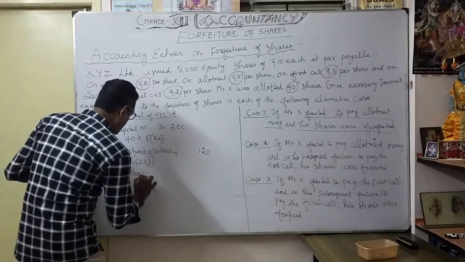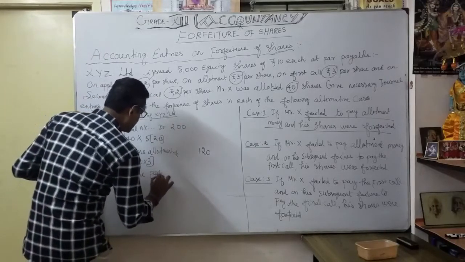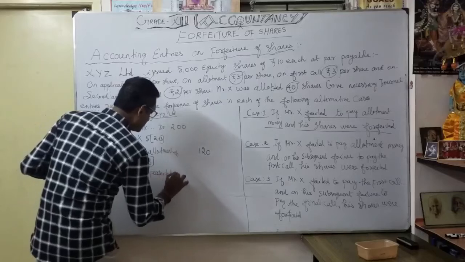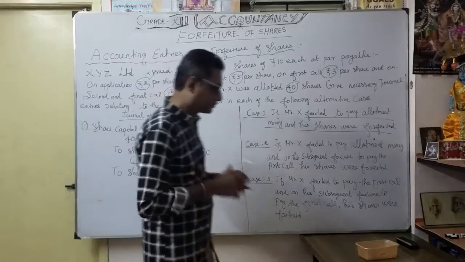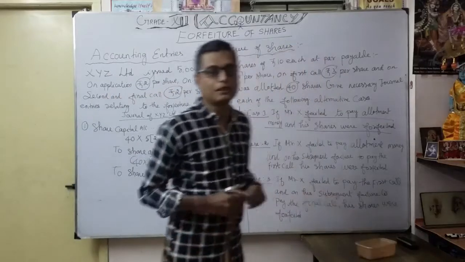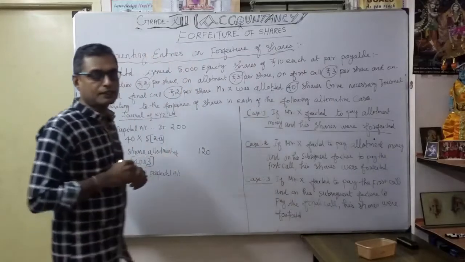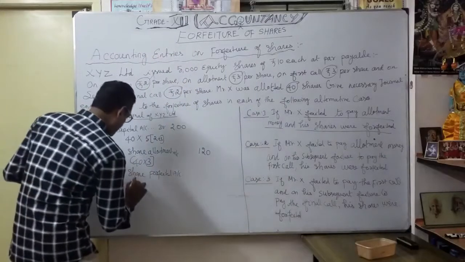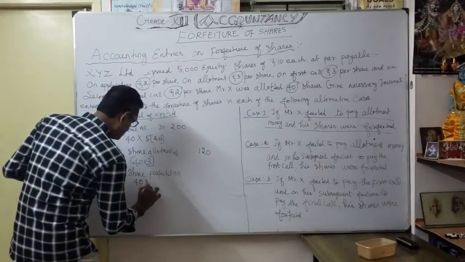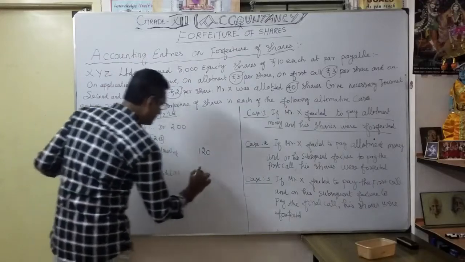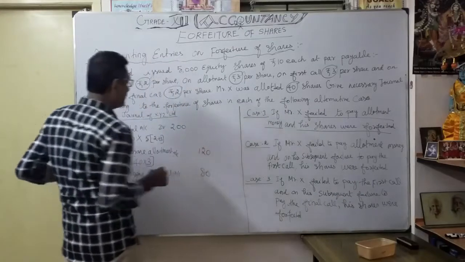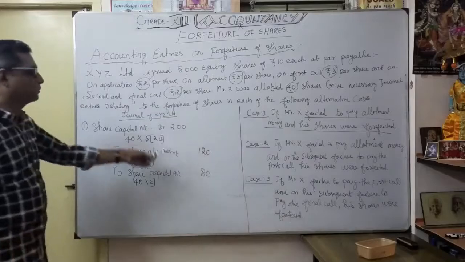So we write here share forfeited account. How much? Only 2 rupees, which X paid for 40 shares. That money is retained by the company. So 40 into 2 rupees, 80 rupees. Now you will see that both the debit and credit sides are clear.